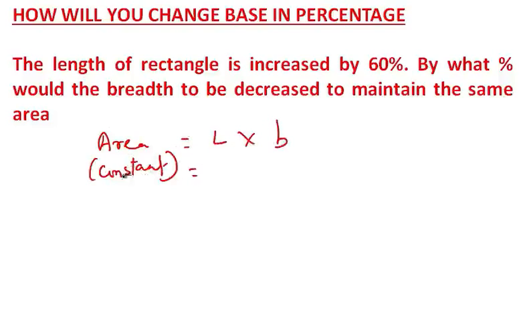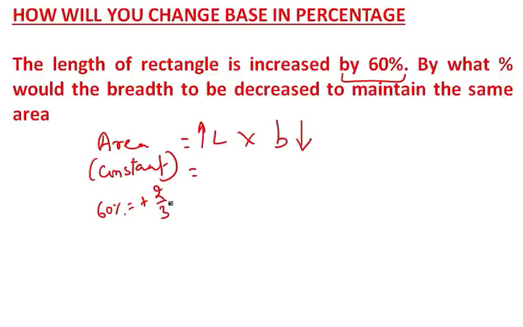If we want it constant and the length is increasing, the breadth has to decrease, or vice versa. If the breadth is increasing, the length has to decrease, then only will the area be constant. But here the length is increased by 60%. Now tell me what 60% is. It is clearly 2 by 3.